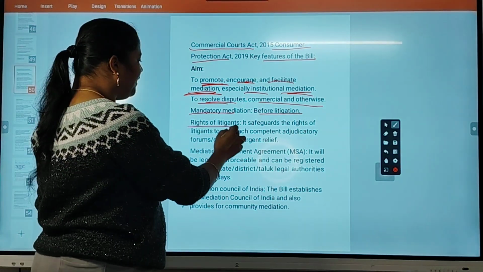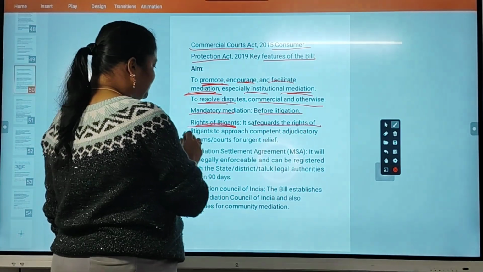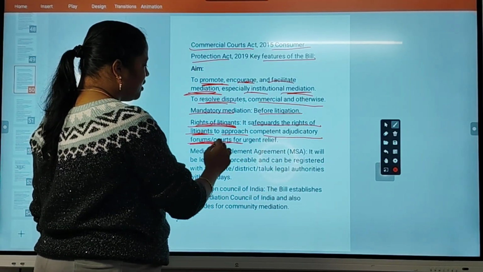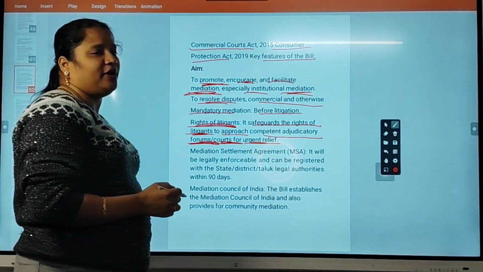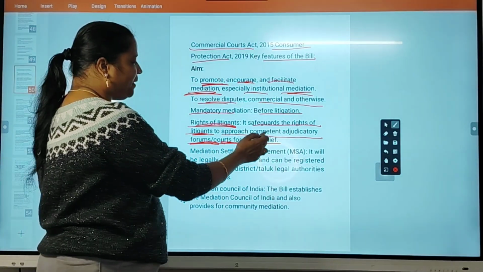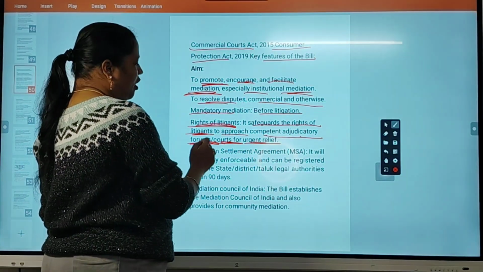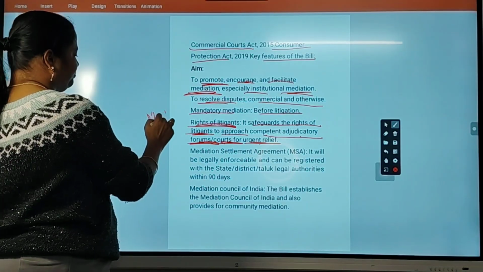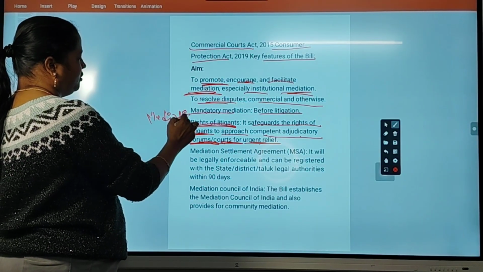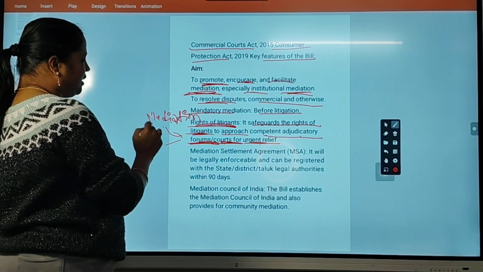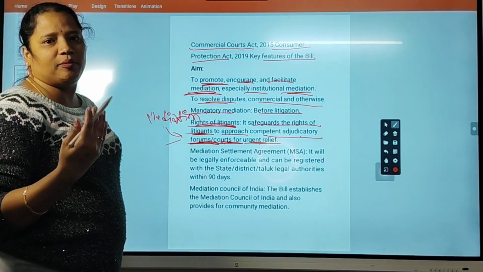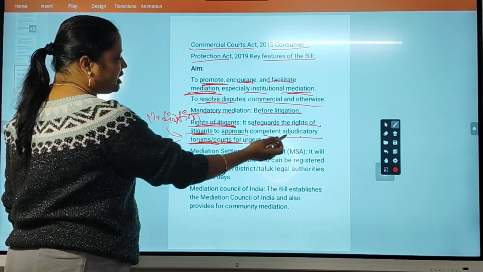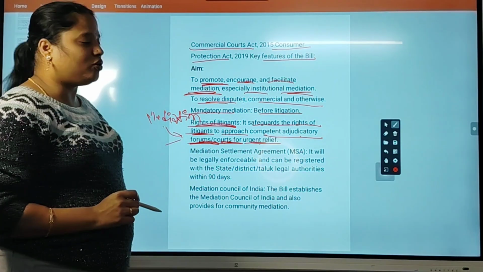Okay, rights of litigants here. It safeguards the rights of litigants to approach competent adjudicatory forums, courts, for urgent relief. They even establish a competent adjudicatory forum or court for urgent relief instead of the mediation council. Suppose in the mediation council they feel their rights are being affected, then they can go to an urgent-basis adjudicatory forum or court also.